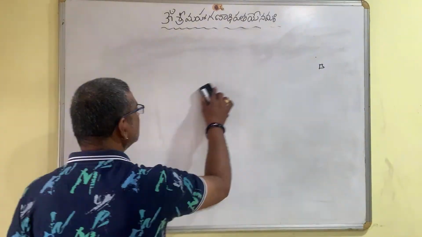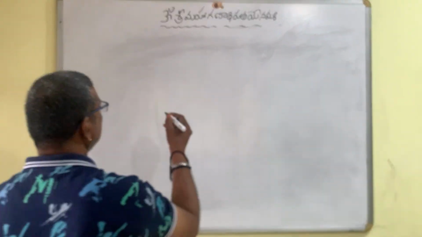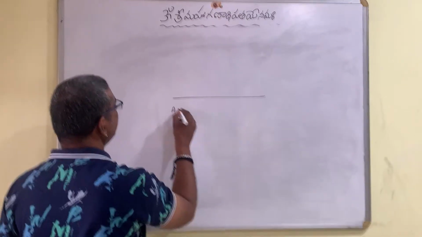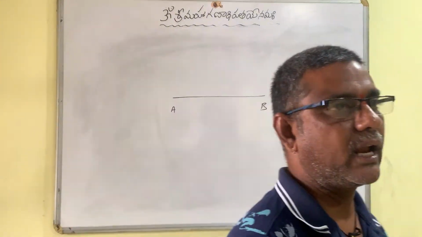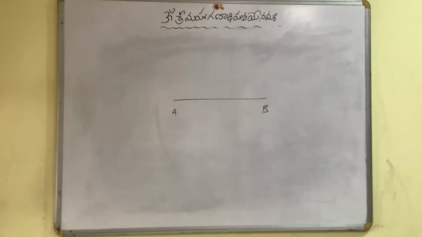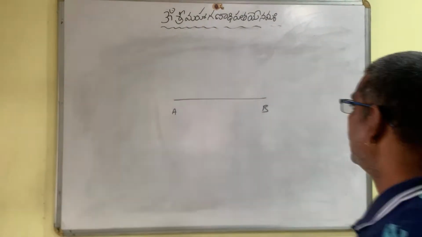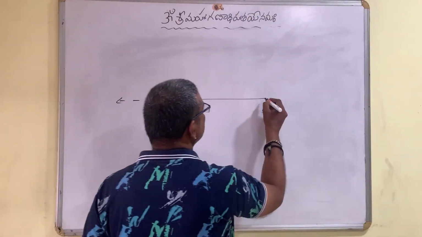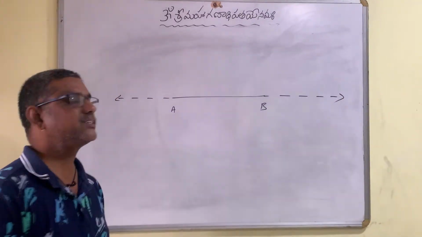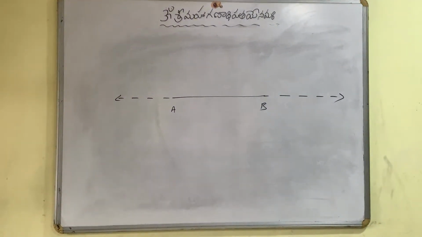Second postulate is that there is a line segment AB, which Euclid called a terminated line. And what he says is, a terminated line can be extended in both directions. This is his second postulate. A terminated line can be extended in both directions.